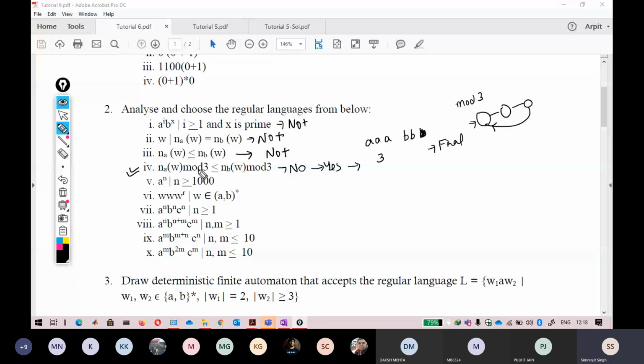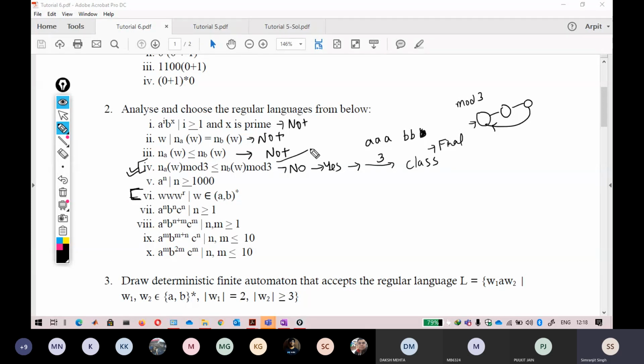This question, and there is another question of this type, the sixth one, I will tell you in class. I will build a DFA for this fourth question so that you understand that wherever there is mod, that part is always regular. So just hold for the fourth question and this sixth one. There are some hidden concepts here.